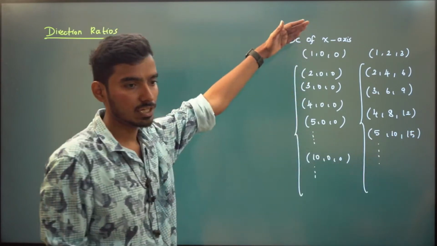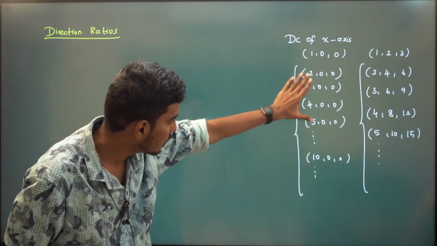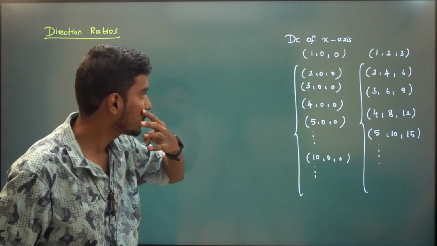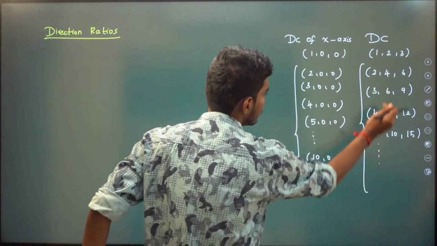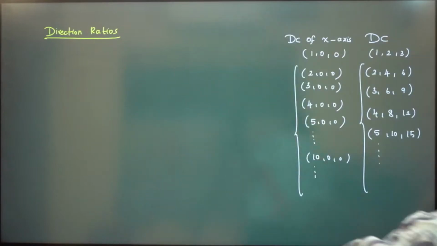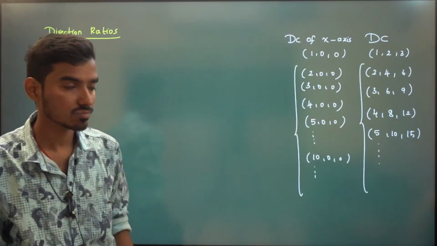For this direction cosine, I have listed out some tuples, and for the earlier direction cosine, I have also listed out some tuples. What can you say about them? Yes, they are proportional, n times. Yes or no?